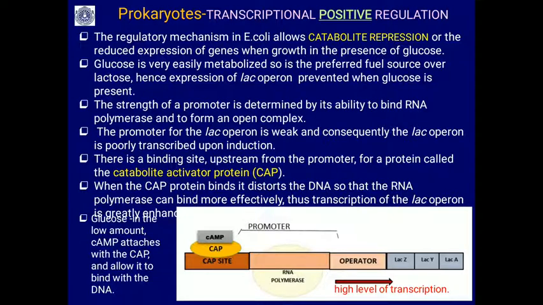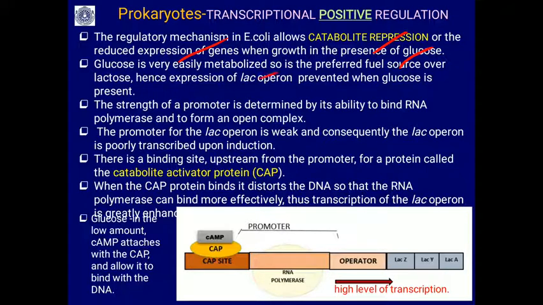Now the positive regulation. The regulatory mechanism in E. coli allows catabolite repression, or reduced expression of the genes, when growing in the presence of glucose. So you see, it is in the presence of glucose in the medium. What happens? Let us see. This is called positive regulation.